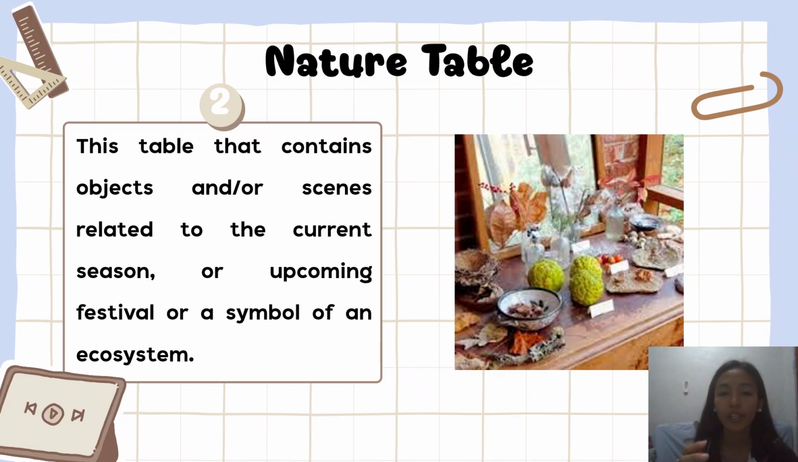I have here also another example of a nature table. During Earth Day celebration, we can display recycled materials like plastic bottles, paper, and cans to show how we can reuse them. We can also add small plants or pictures about protecting the environment. This could help the students understand the importance of caring for our nature. By seeing these real objects, the students become more aware and responsible about the environment.